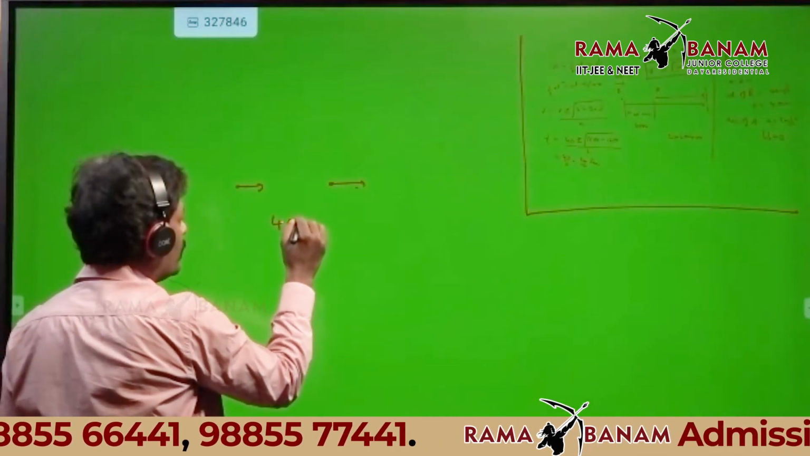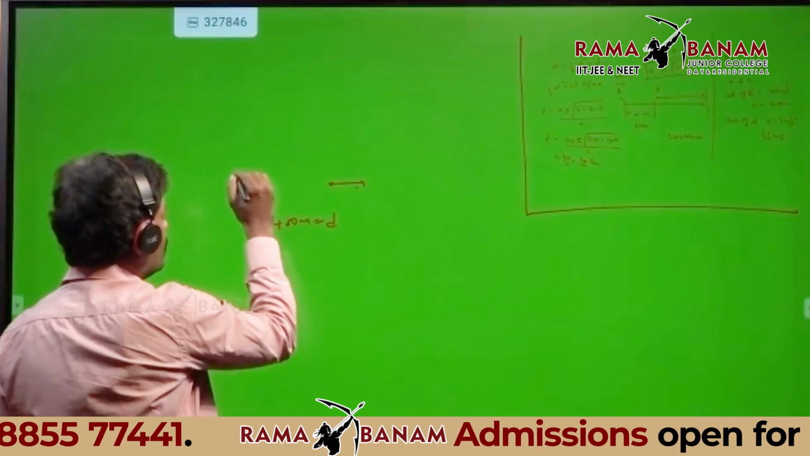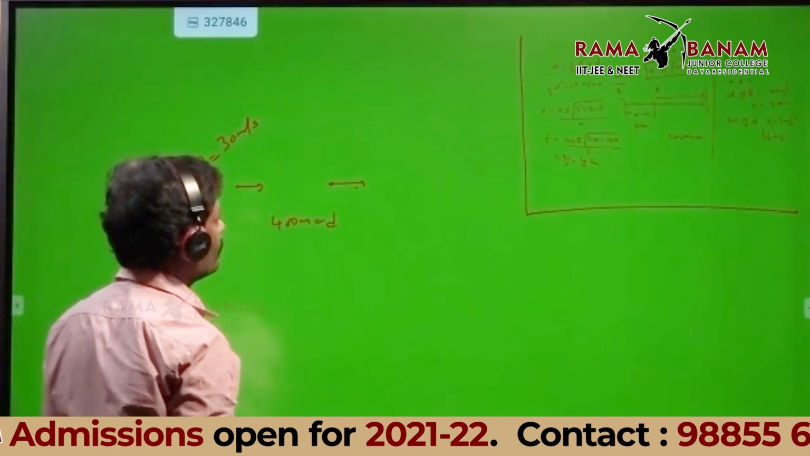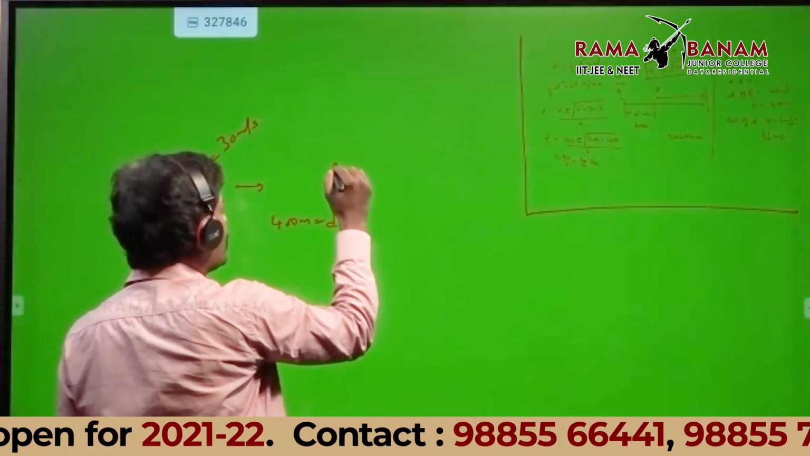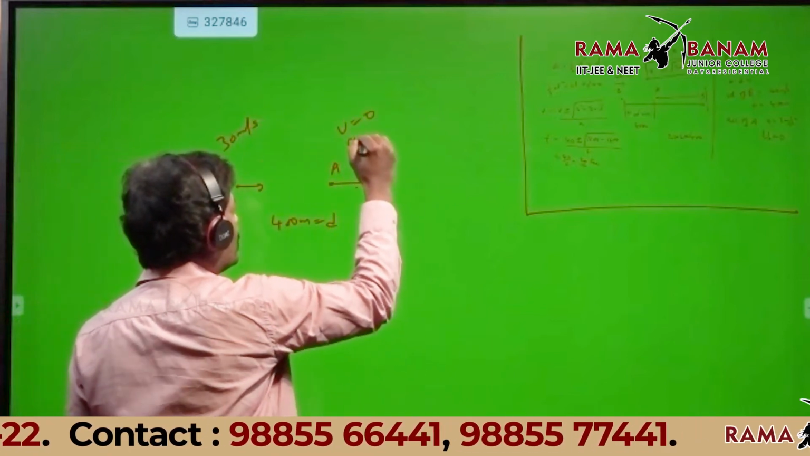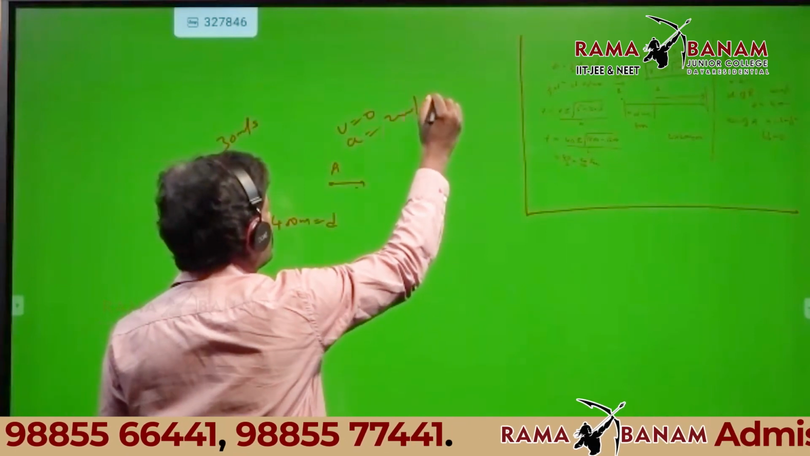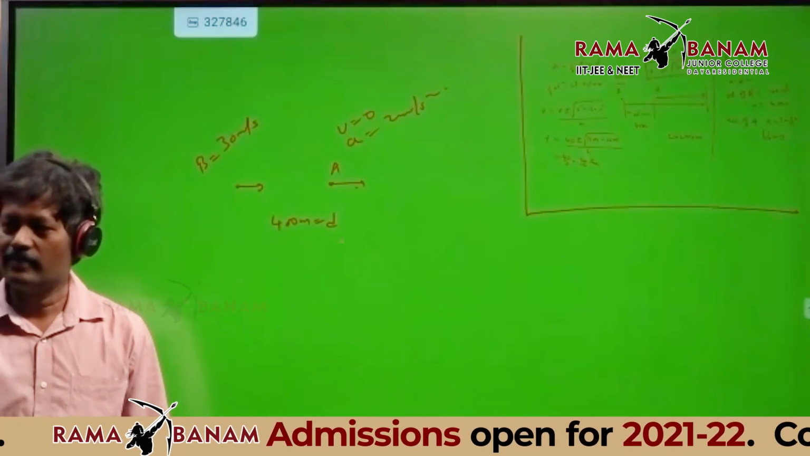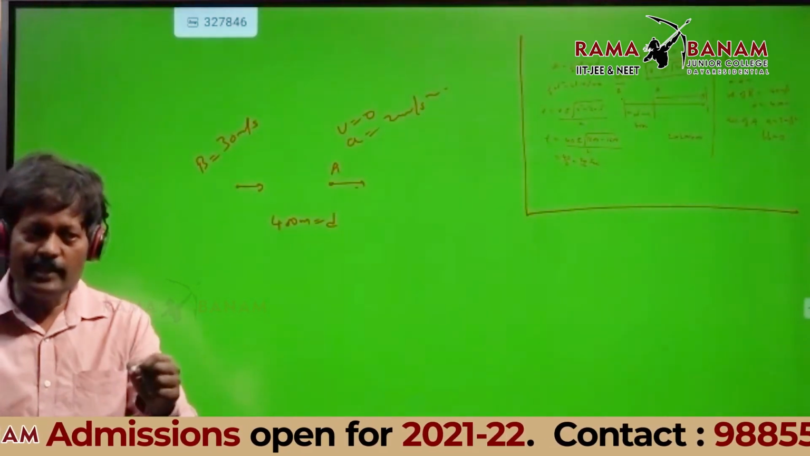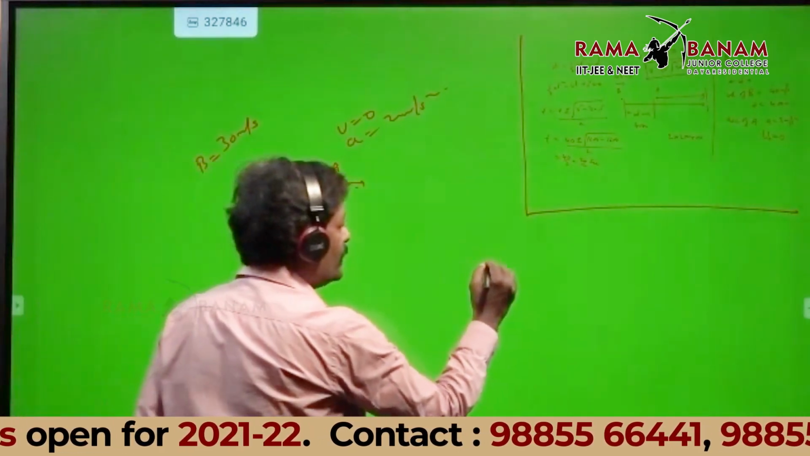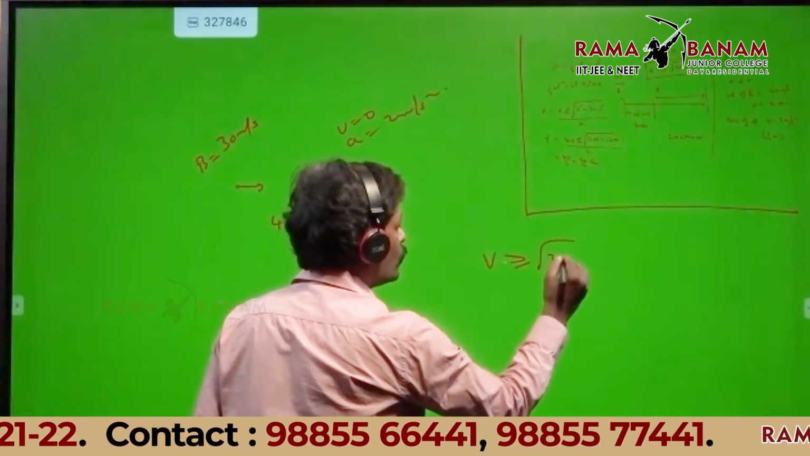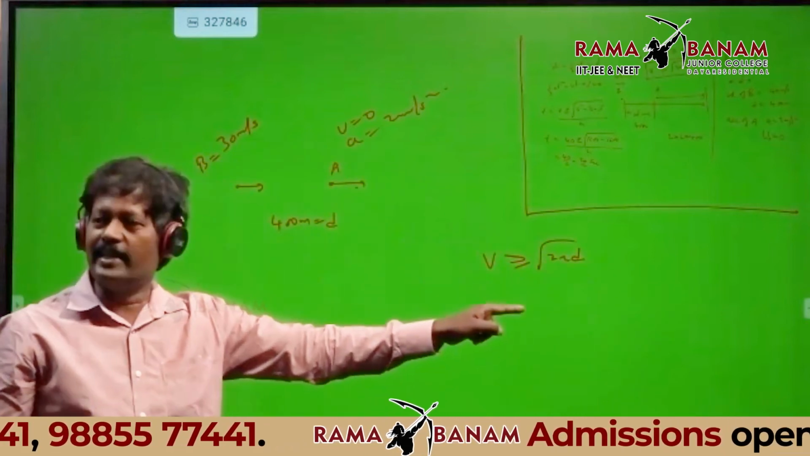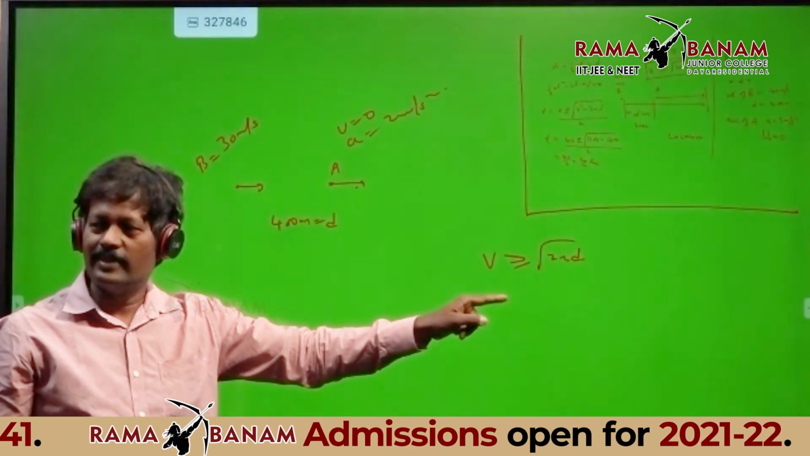Separation is 400 meters, that is D. B is having 30 meters per second. A is having u as 0, and acceleration is 2 meter per second square. If they ask you in the exam when do they meet, immediately you check v should be greater than or equal to root of 2AD. If that is not satisfied, they are not going to meet.